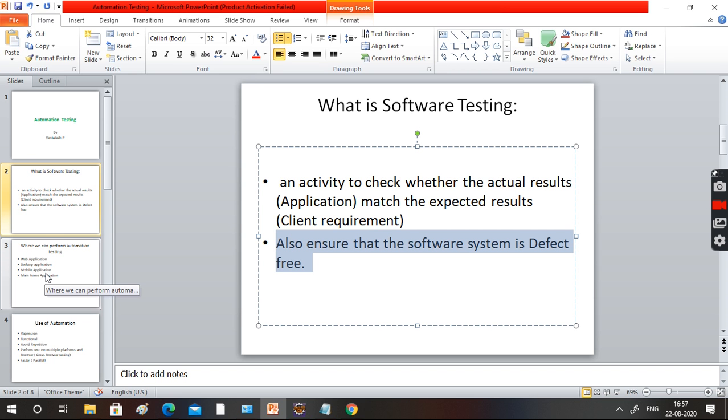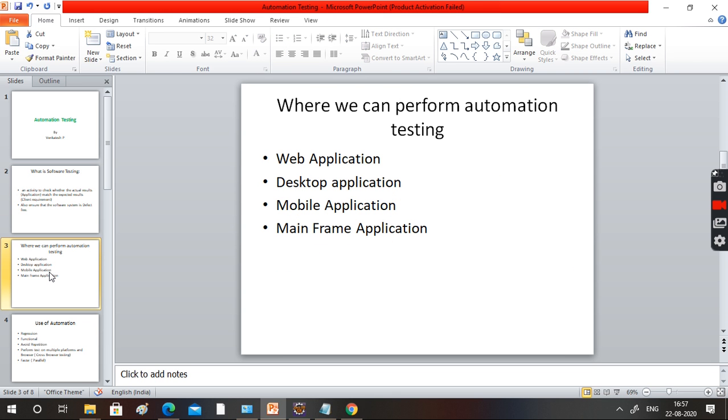Okay, boss, this is manual testing, but I am looking for automation testing. Yes, we will go to that.